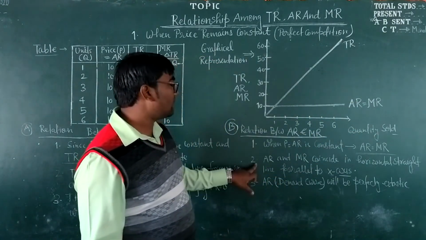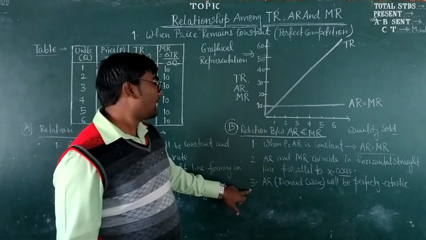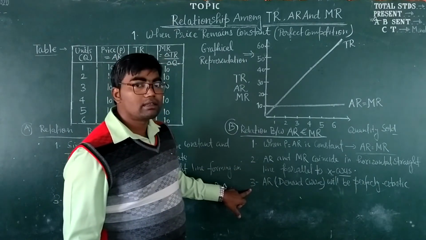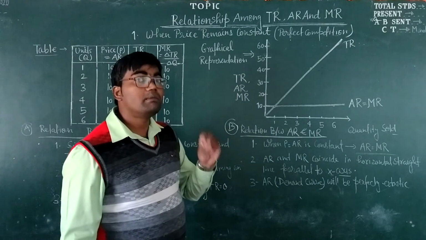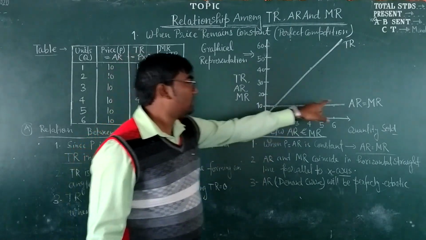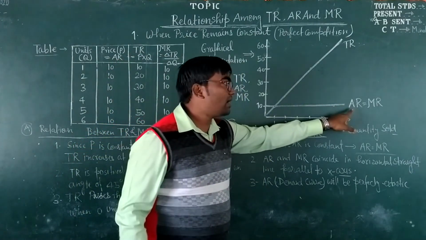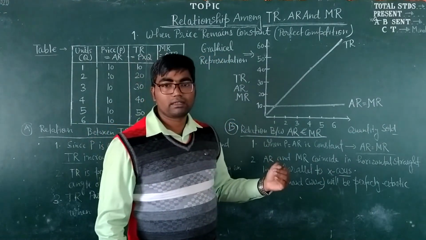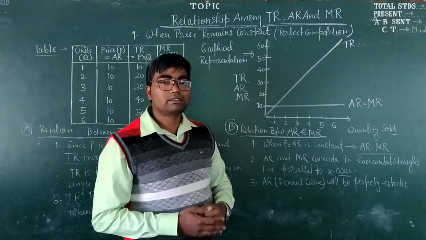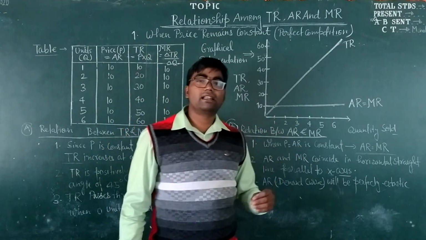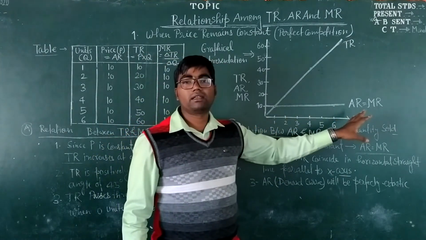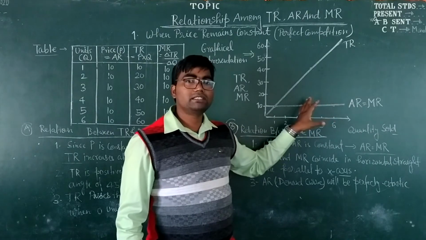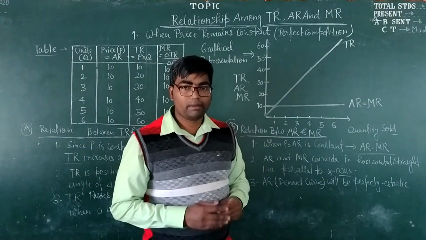And third relation is that AR, which is also called demand curve, will be perfectly elastic. It means the firms can sell any quantity at the price determined by the industry.